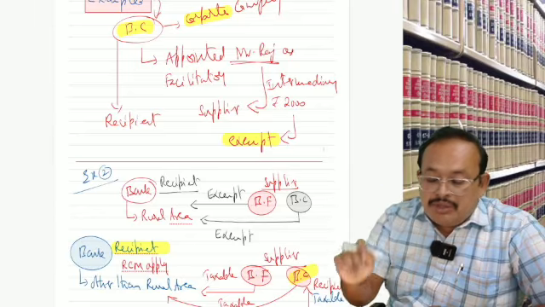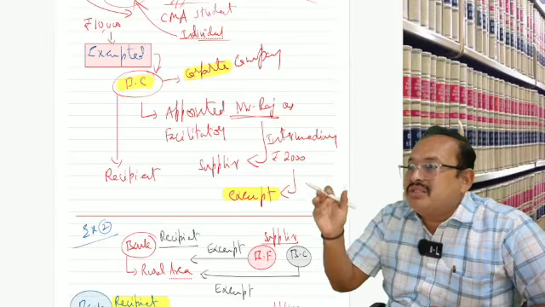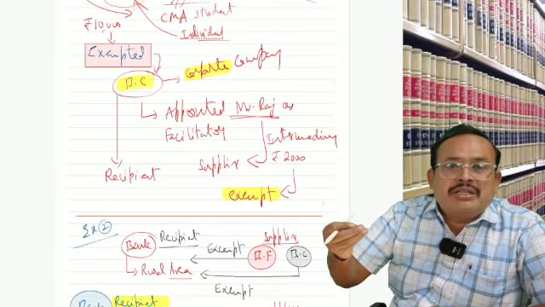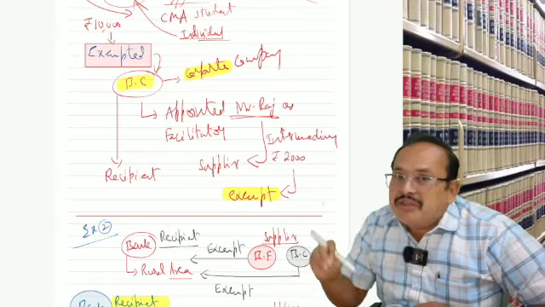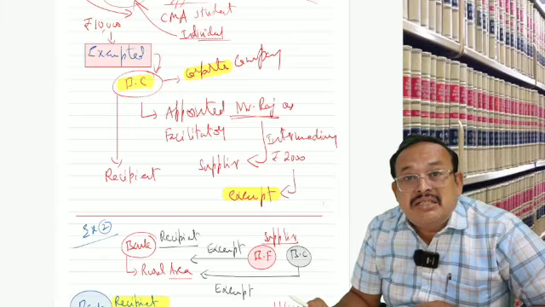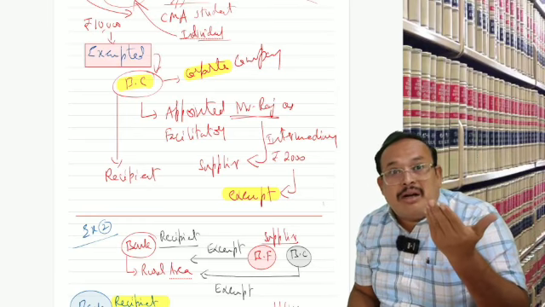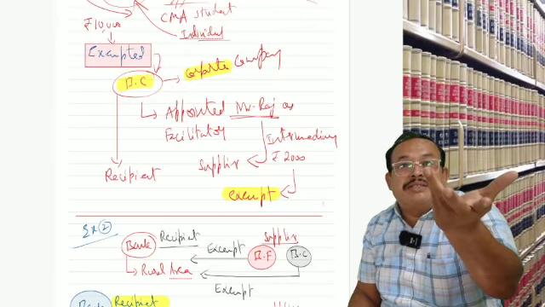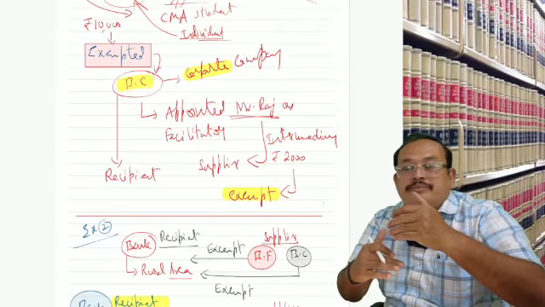Is it clear, Baba? The reason I am giving this step by step is that the terminologies used here are new for us. Now you are very much familiarized. Business correspondent, business facilitator, what type of service they provide, to whom they provide. Exempted if provided to a banking company in a rural area, only then exempted. If other than a rural area, taxable. FCM or RCM? RCM. Who is liable to pay GST? The banking company, the recipient, is liable to pay GST. So this is the kind of question that will come in the exam, combinations will come. Get my points?